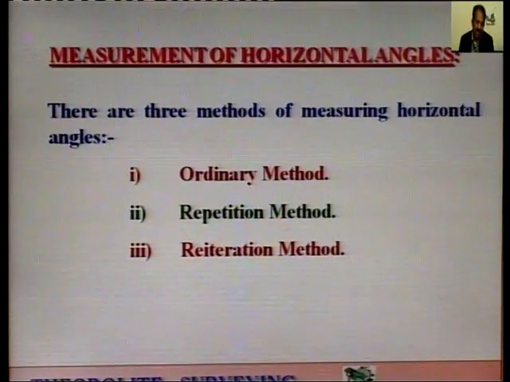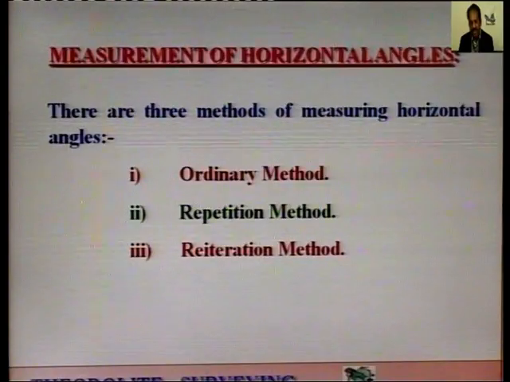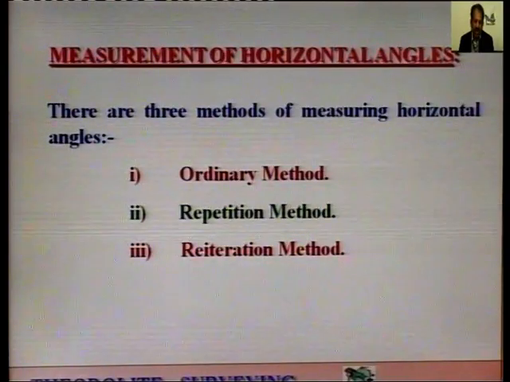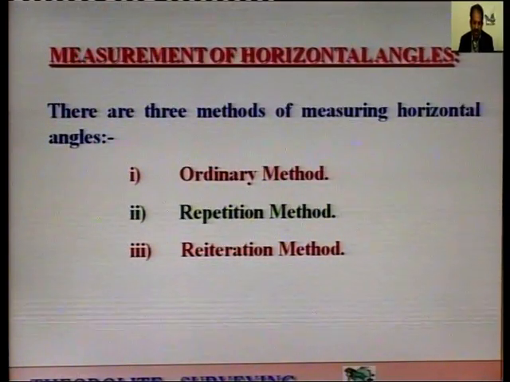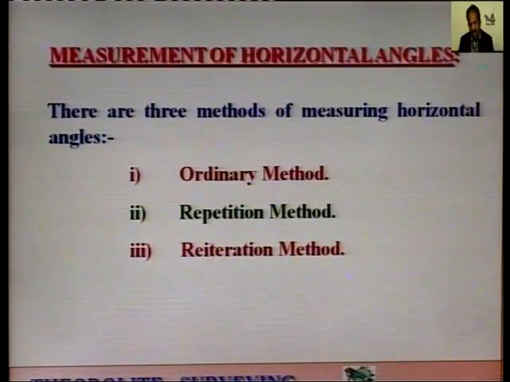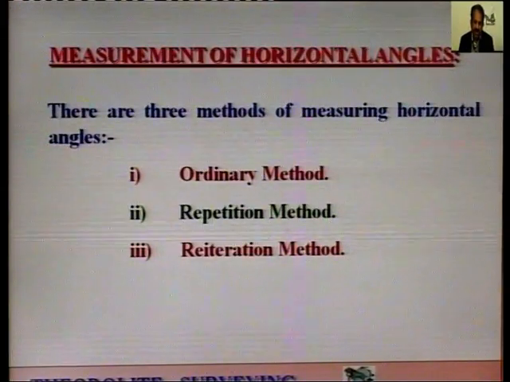So, how we measure the horizontal angles? In this lecture, we will study what are various methods of measuring horizontal angles. So, first one is ordinary method, which we use for ordinary purposes. Second is repetition method.